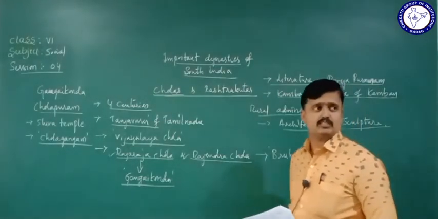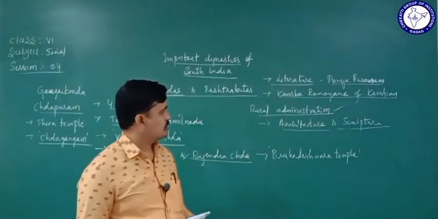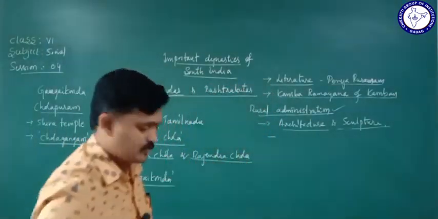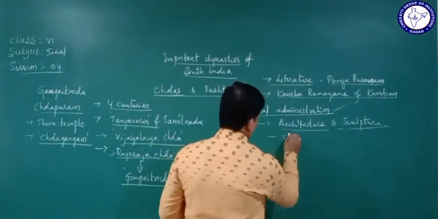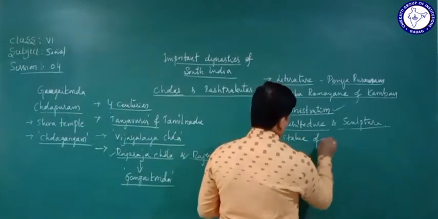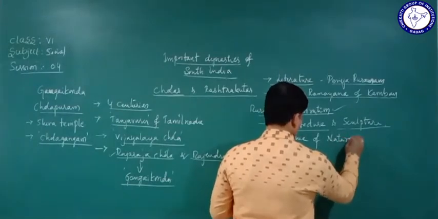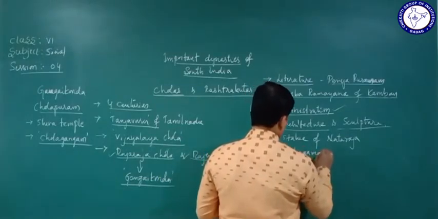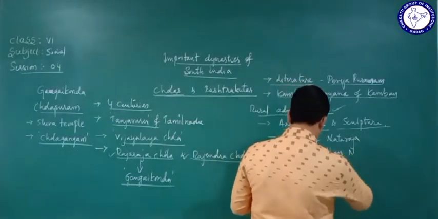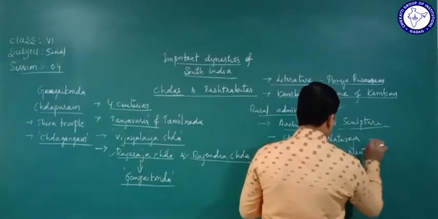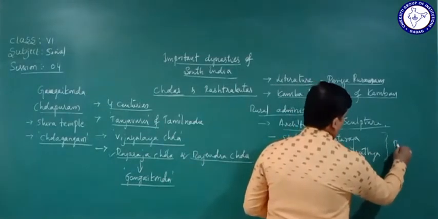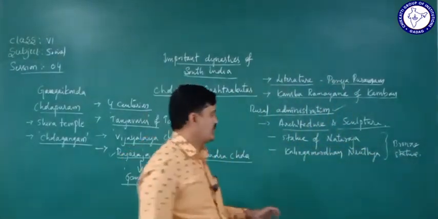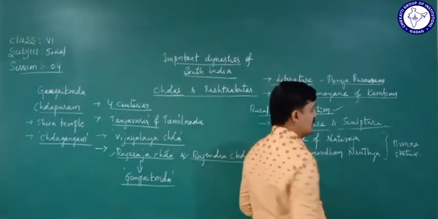During their period, the contributions were the statue of Nataraja and the Kalinga Nrutya, the Kalinga Mardana Nrutya statue. These two are bronze statues, statues made of bronze.